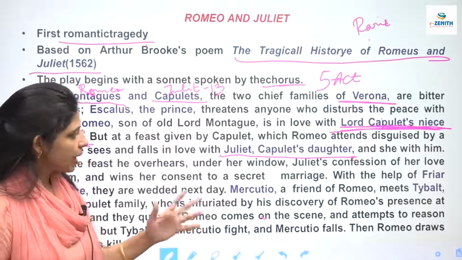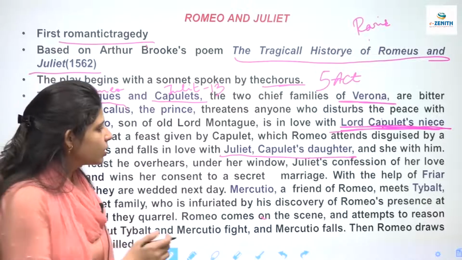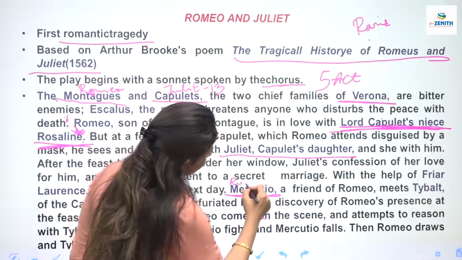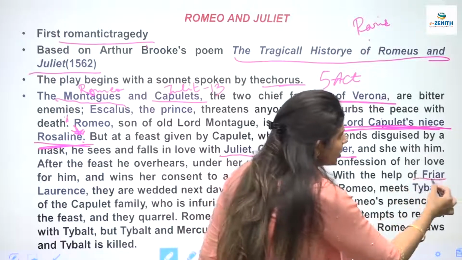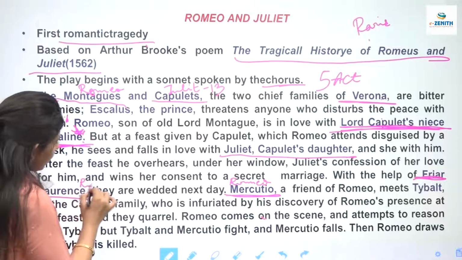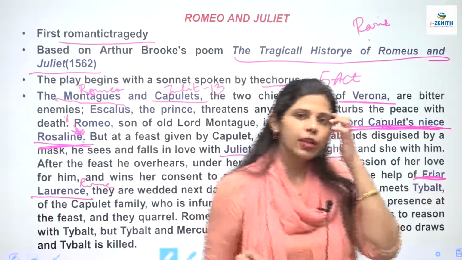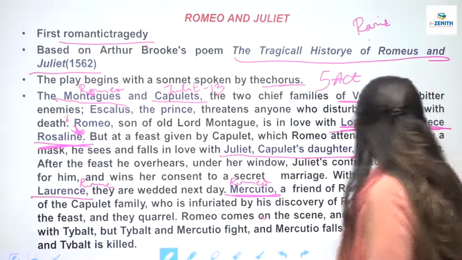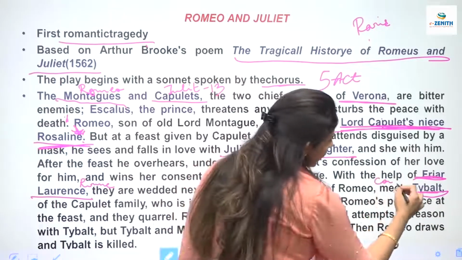So what happens next? Now this person, Romeo has a friend known as Mercutio. Romeo का friend है ये Mercutio. And ये Fair Lawrence जो आप देख रहे हैं, he is also Romeo's friend. Romeo का friend है, ठीक है. तो both of them, these Fair Lawrence and Mercutio, both of them are friends of this Romeo. And Tybalt is the cousin of Juliet. Juliet का क्या है, cousin है ये.